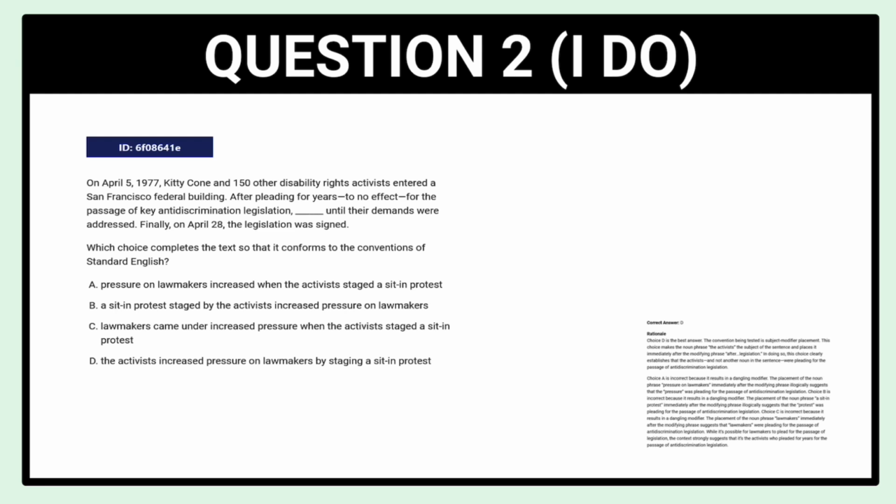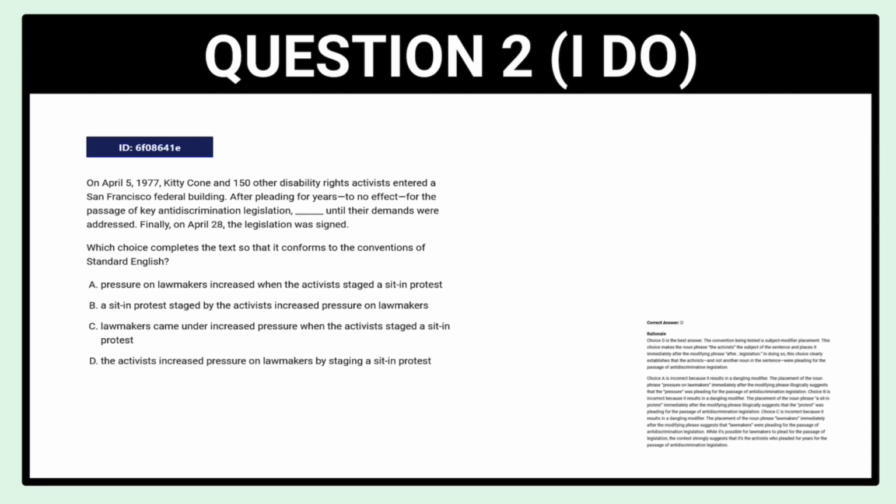Those of you who watched the first video know that this is a modifier placement question. Right before that dash, it says, after pleading for years for the passage of key anti-discrimination legislation, and then it gives you a word right after. What they want you to do is find the word that is being described. So who is the one that has been pleading for years for the passage of key anti-discrimination legislation? Option A says pressure, B says the sit-in, C says lawmakers, D says the activists.